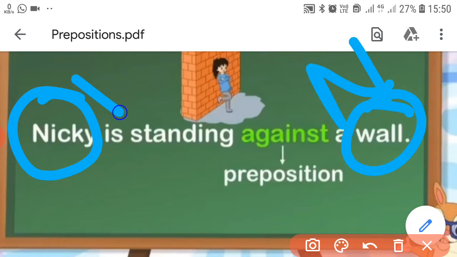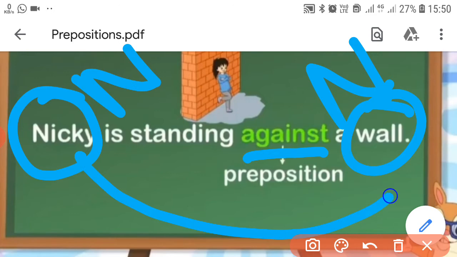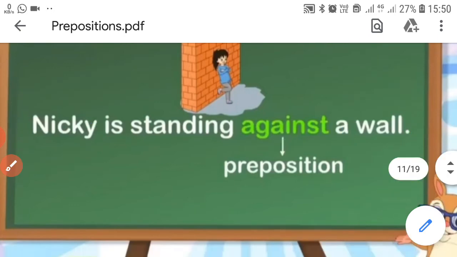Nikki and the wall, both the words are your noun, and this against is showing you the relation between both of the nouns, so it is a preposition.